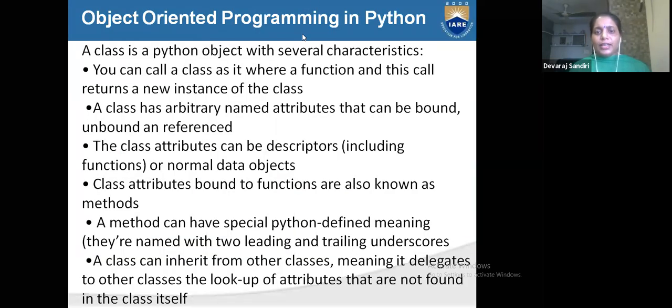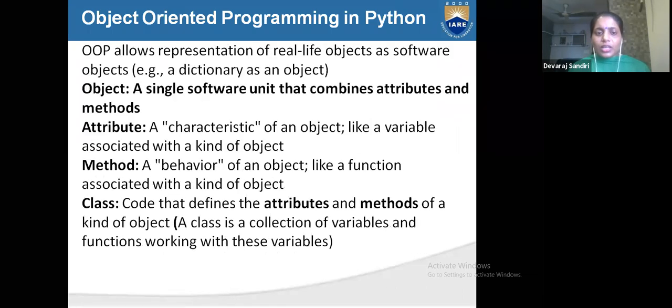So again, what does class mean? A class is one type of instance. A class has arbitrarily named attributes, and a class can be described in normal data objects. What does object mean? A single software unit that combines attributes and methods. In our object it is there.